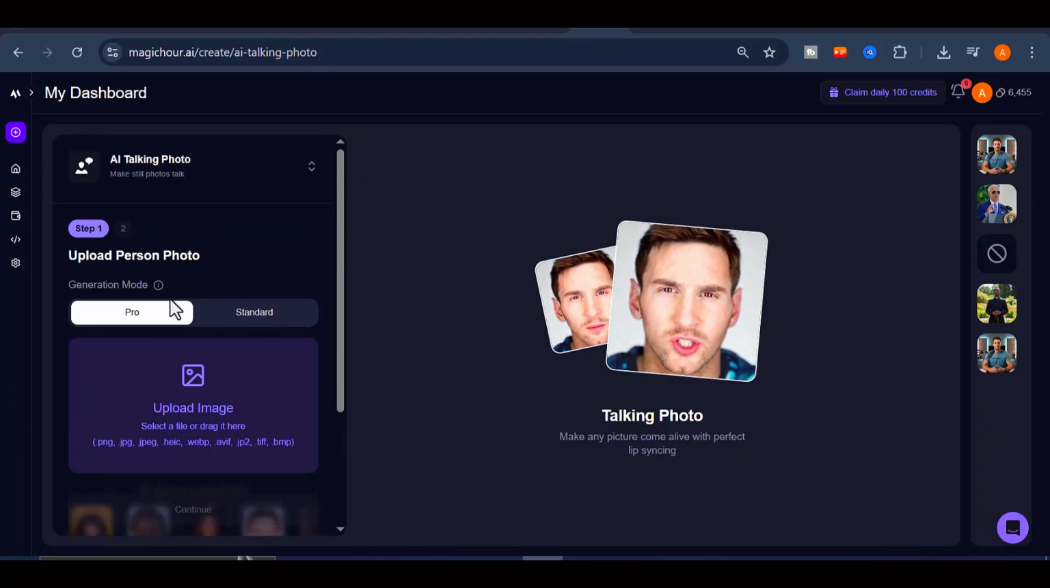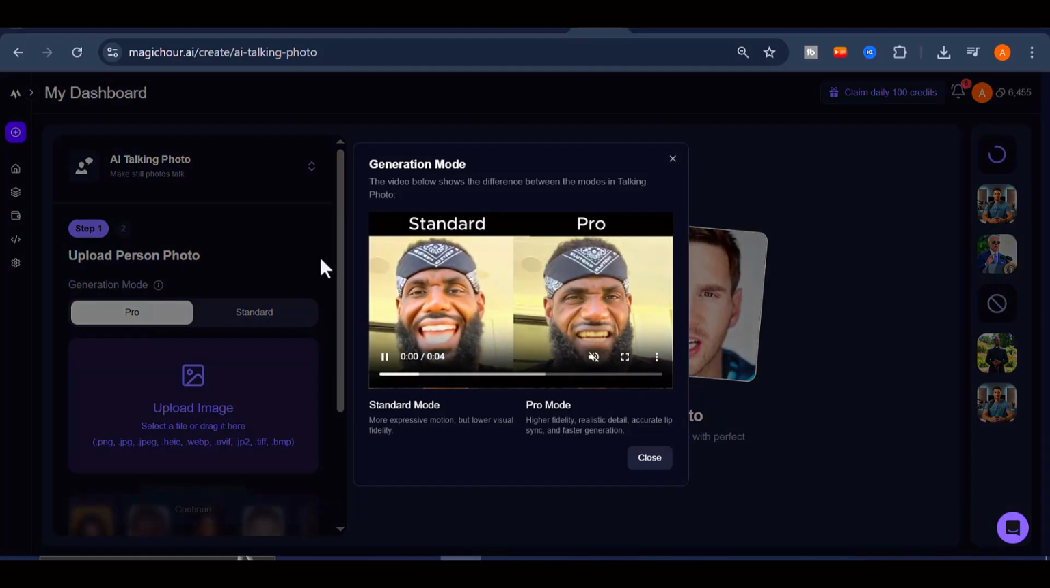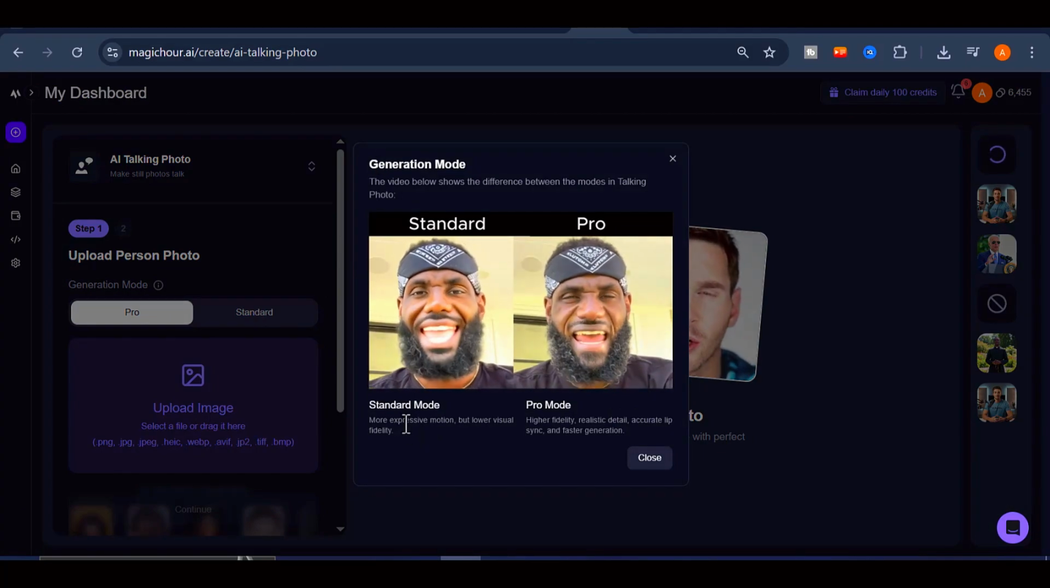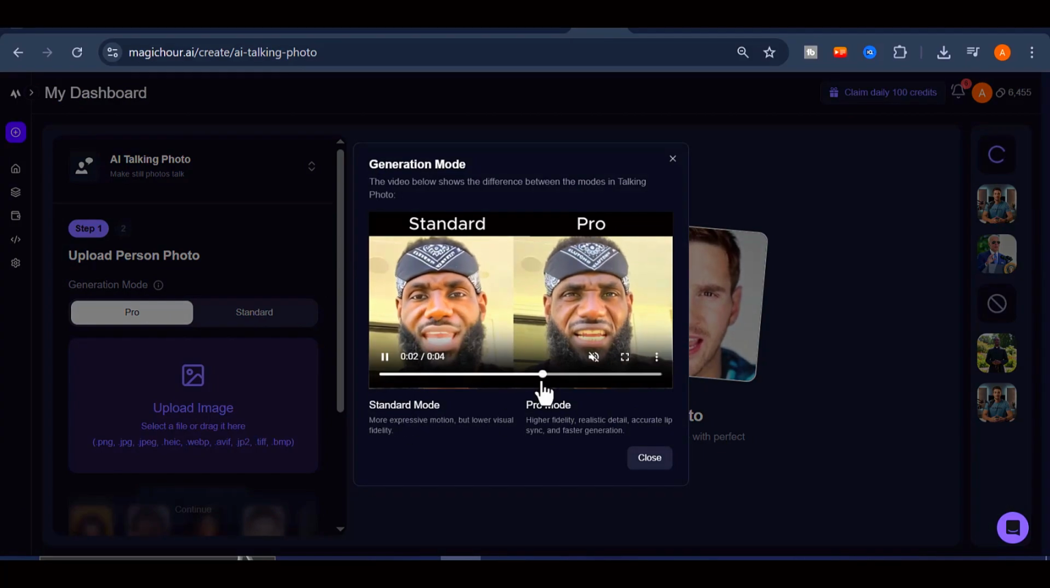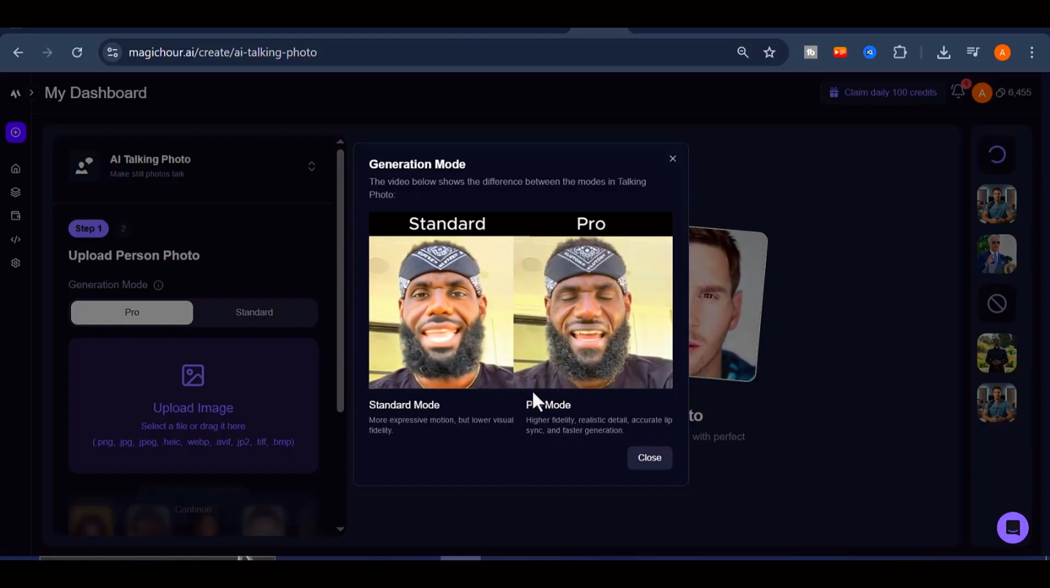The first step is to choose your generation mode. You will see two options available. The standard mode offers more expressive motion, although the visual quality is slightly lower. The Pro mode delivers higher fidelity, realistic detail, accurate lip sync, and faster results.